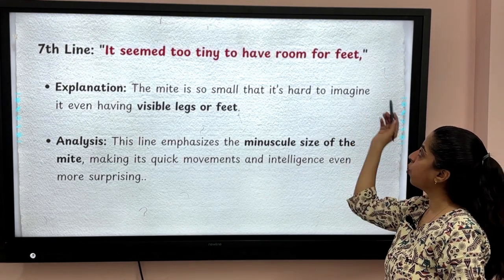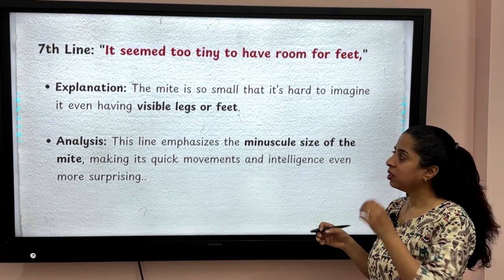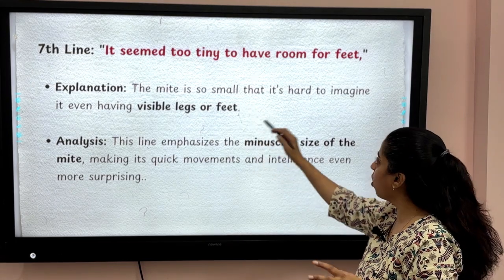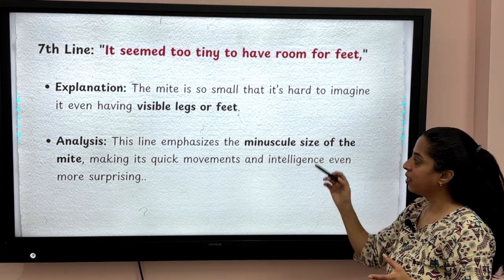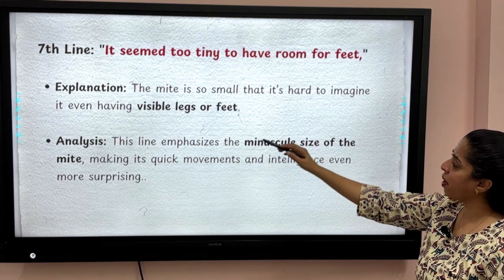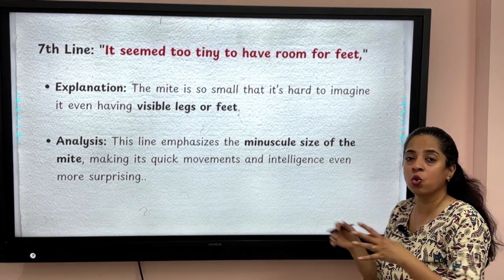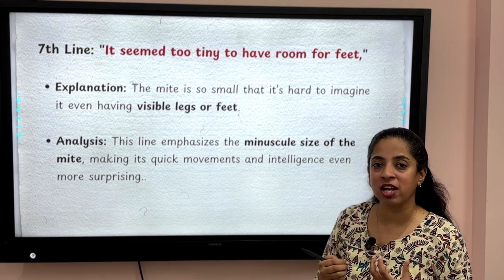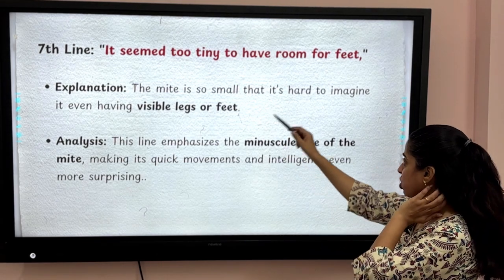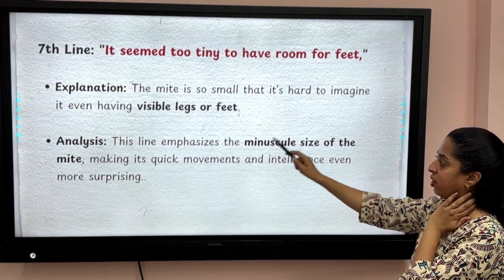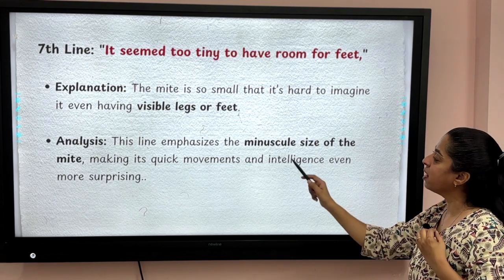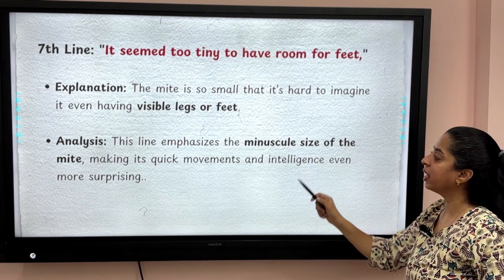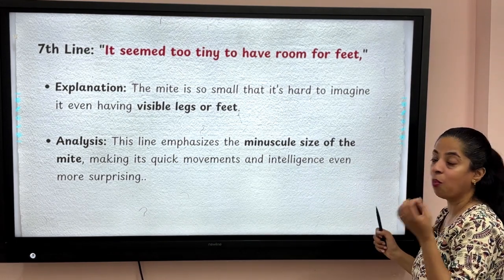It seemed too tiny to have room for feet. The mite is so small that it's hard to imagine it even having visible legs or feet. There's no room, no place for feet. No room for feet means it is difficult to imagine that it has feet. So this line emphasizes the minuscule size of the mite, making its quick movements and intelligence even more surprising.